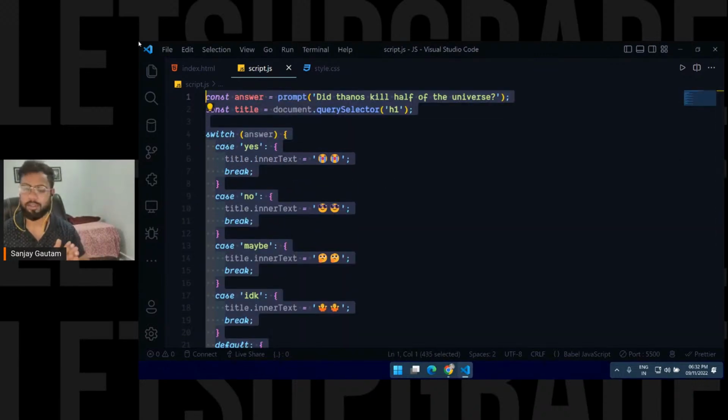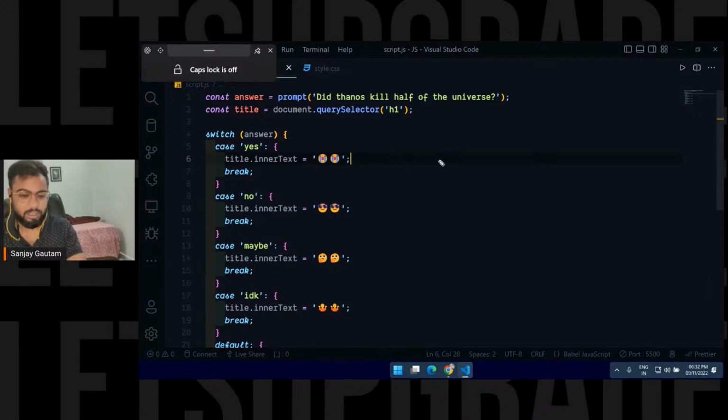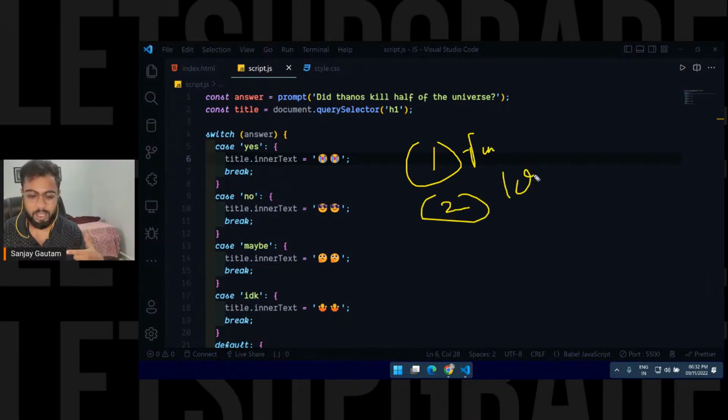And this is what we did yesterday. Yesterday we covered the switch statement and if else statement, the conditional statements to be exact. Today the first topic that we are going to cover is functions. Then we will cover loops. And after that, I'm going to tell you about modules.